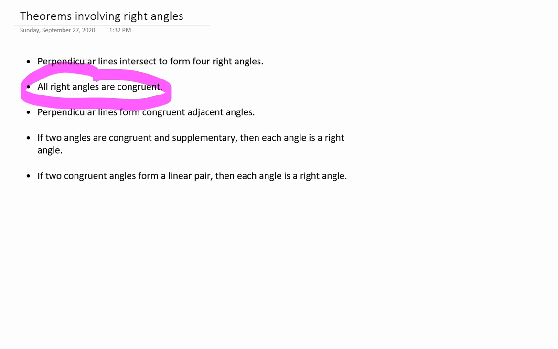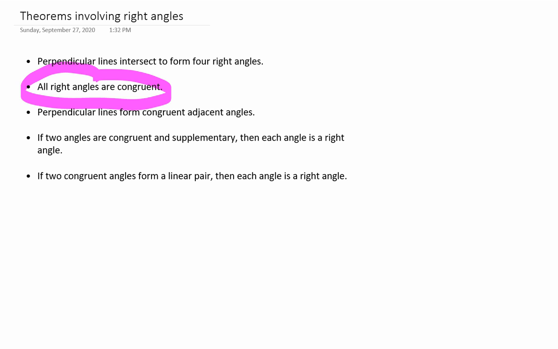Perpendicular lines form congruent adjacent angles. If you just draw a picture of this, you'll see why this is true. The next two are actually almost the same. If two angles are congruent and supplementary, in other words, if they have the same measures, and their measures add up to 180, well, the only way that happens is if both measures are 90, meaning they're both right angles.